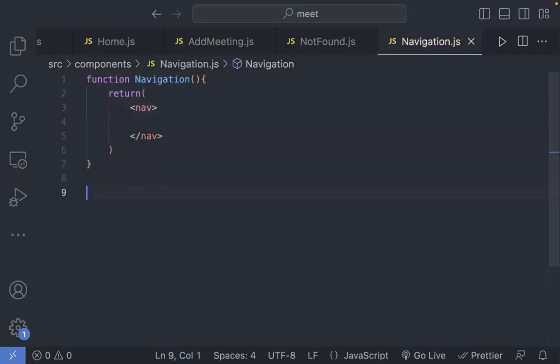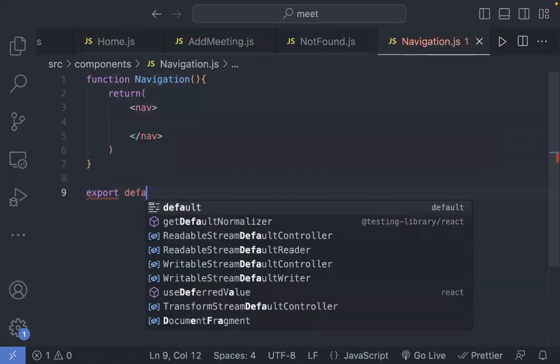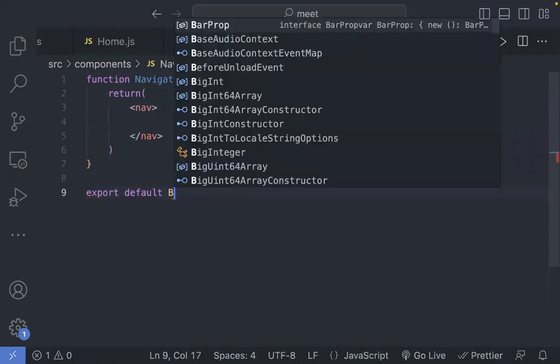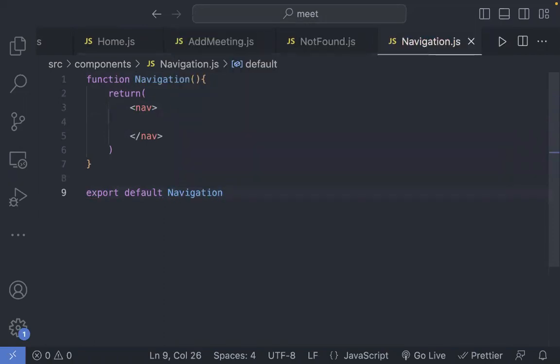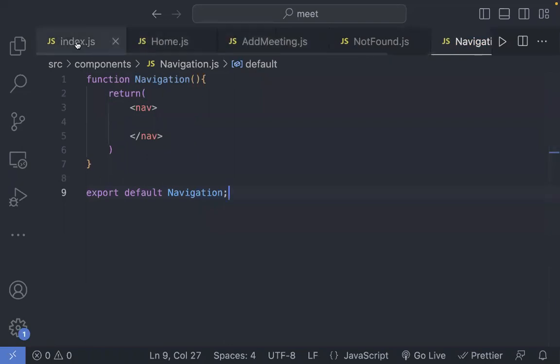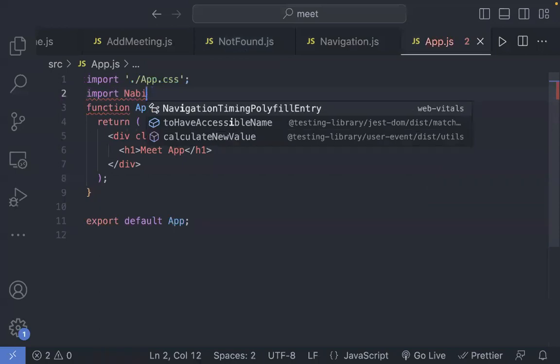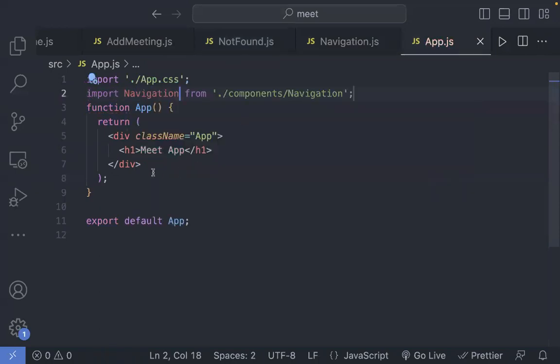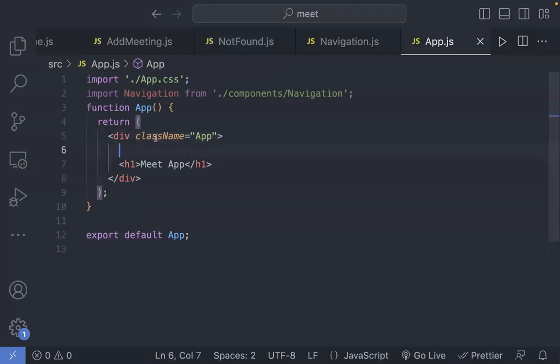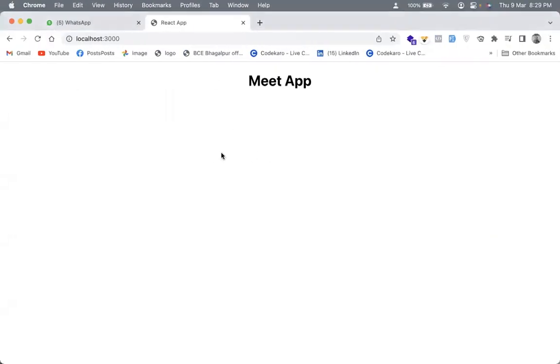I want to export this default, navigation. Let's go on app.js and simply import navigation from this, and I'll put my navigation over here like this.